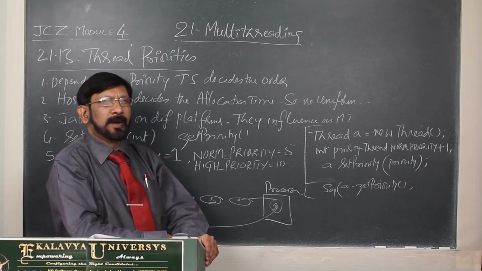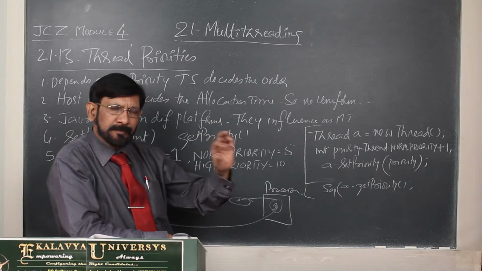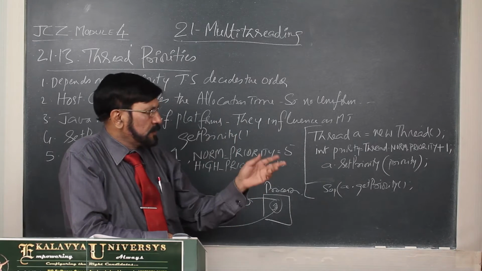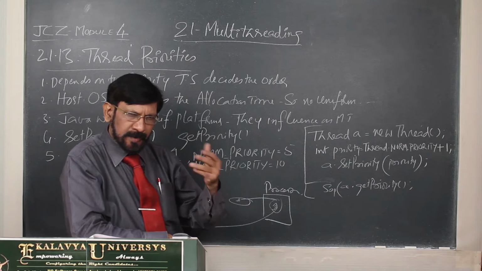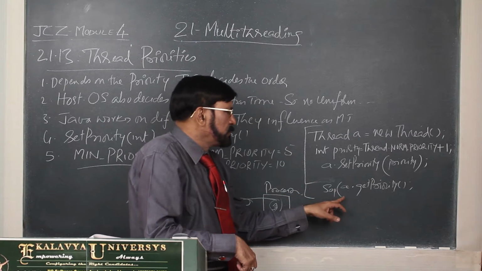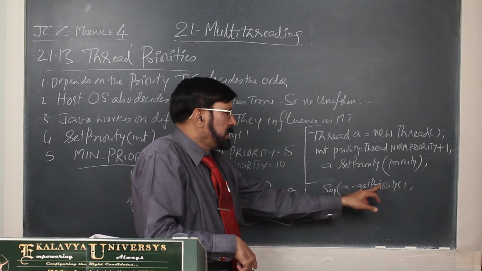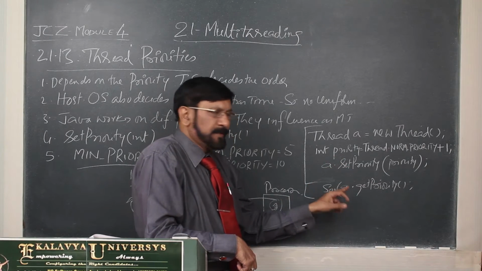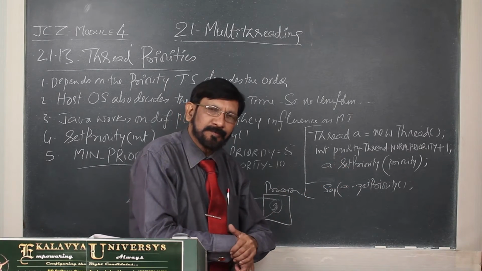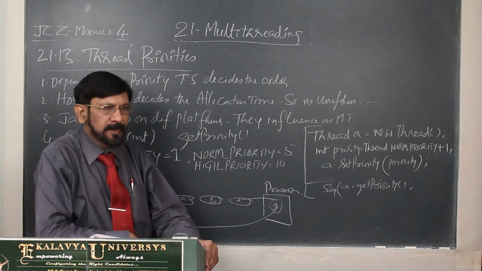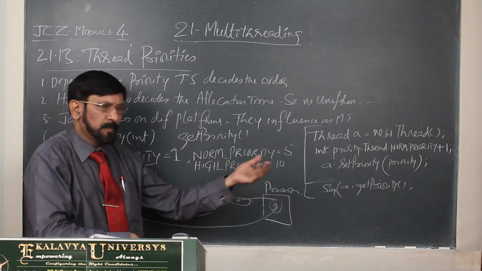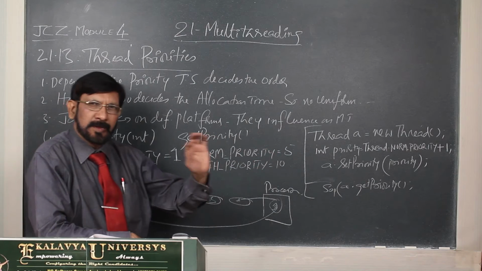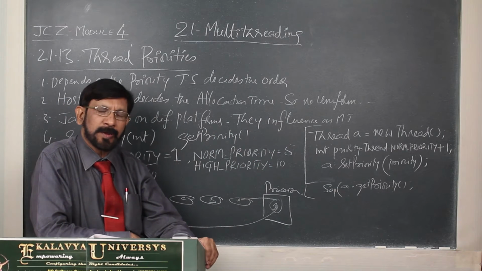Now, suppose some priority level was already set for a thread and you want to confirm it. For that purpose, you do System.out.println(A.getPriority()), and by that you can know. So, these are the points you must remember before using thread priorities in your program.